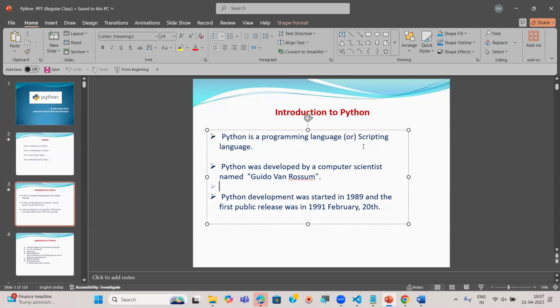So what is the speciality of Python compared to other programming languages? Yes, anybody can unmute or you can also respond in the chat box. Whatever you know, whatever you remember, it can be useful in AI and ML, as well as artificial intelligence and machine learning.